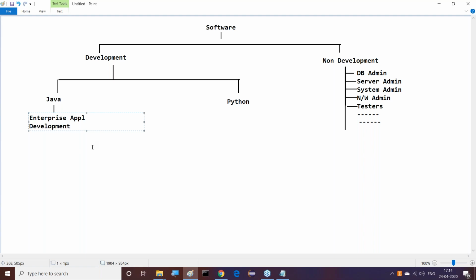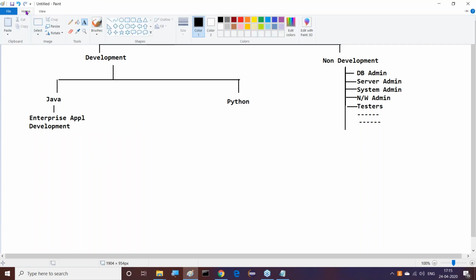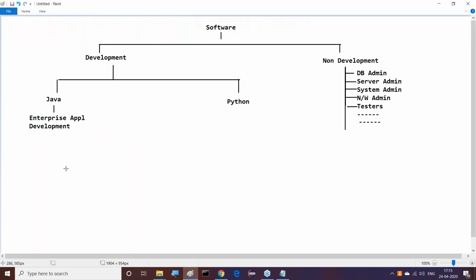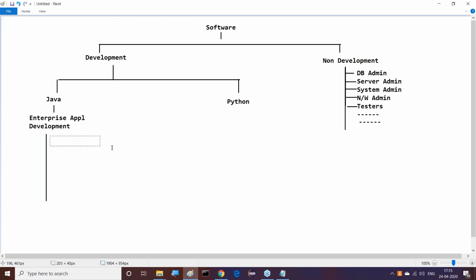So Java is mainly on the enterprise application development side. Good. Now observe this clearly. If you want to go for the Java side, what are the various technologies we have to learn, and what is its scope? All these things we are going to understand now.